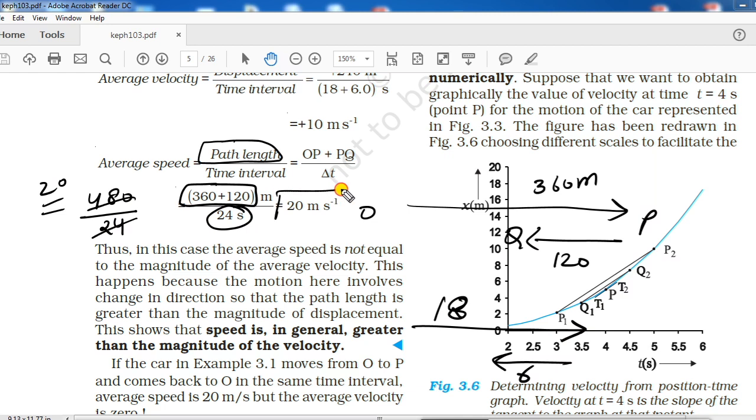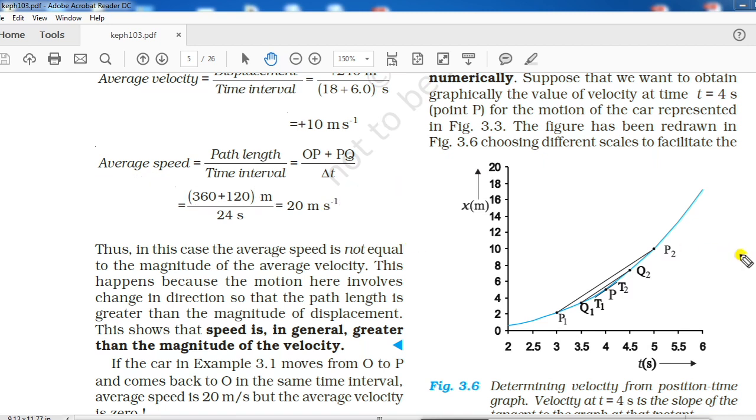So in this case, we are getting a difference between the values of average speed and average velocity. Here you can see average velocity we are getting lesser and average speed we are getting more. What is the reason behind this?